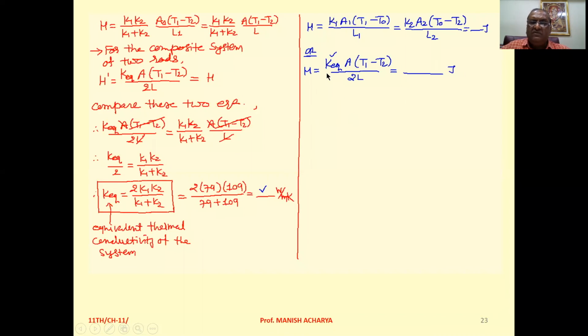Now use either of these three equations and substitute the values. Suppose we take this equation, then substitute this value of K equivalent, calculated here. Area of cross section is given to you. Temperature T1, temperature T2, both are given to you, and length L is also given to you. So substitute the values, you will get the heat current. Clear to all of you?